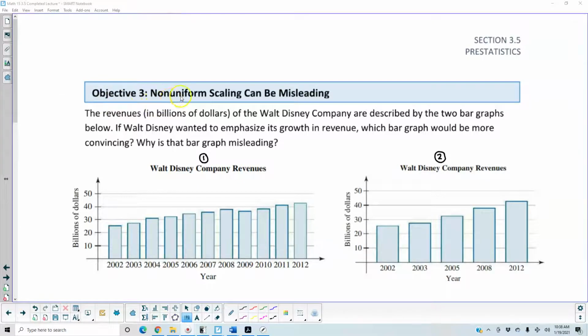Objective 3. Non-uniform scaling can be misleading. The revenues in billions of dollars of the Walt Disney Company are described by the two bar graphs below. If Walt Disney wanted to emphasize its growth in revenue, which bar graph would be more convincing? And why is that bar graph misleading?